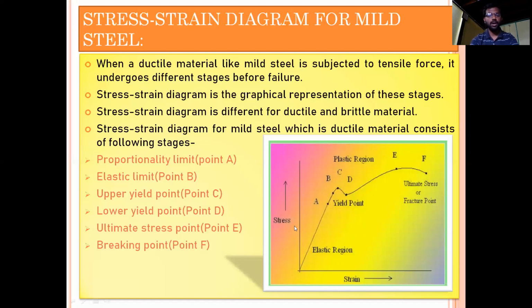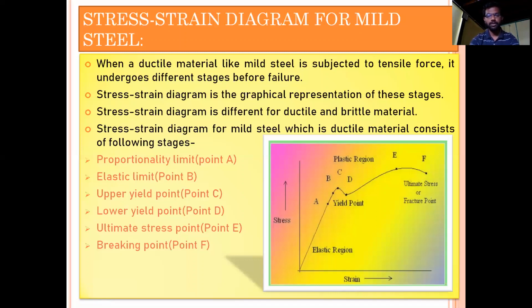Okay, and how we will get these values of stress and strain? Because if we have to plot a graph of x versus y, we should have the values along x-axis and we should have the values along y-axis. So how will you get the values of stress and strain? These values we have to get from tensile test, which will be conducted on universal testing machine, that is UTM.